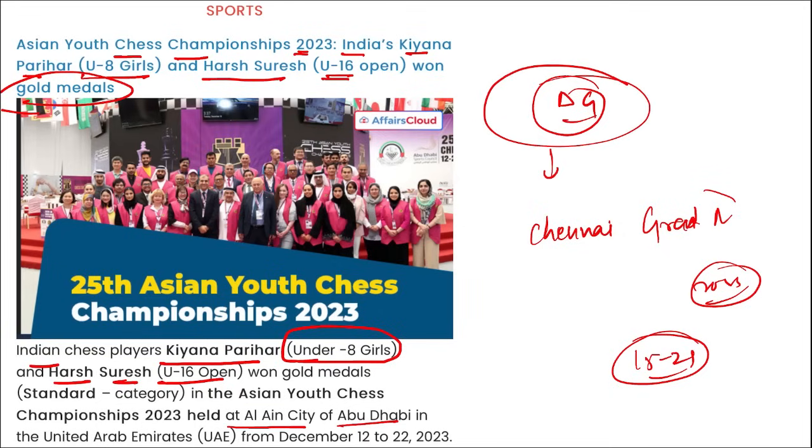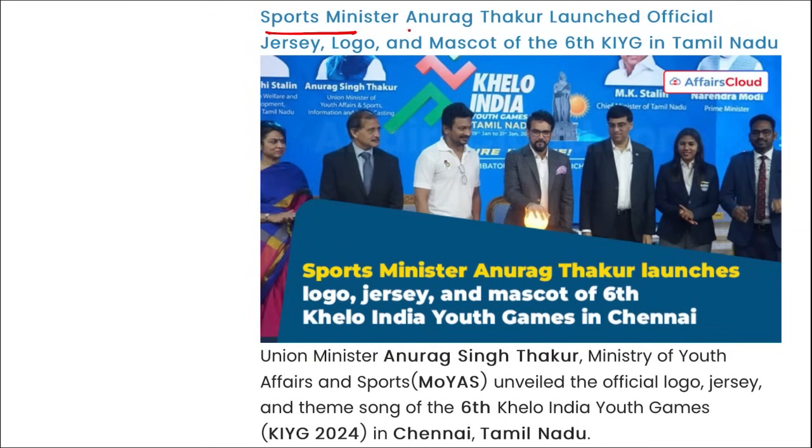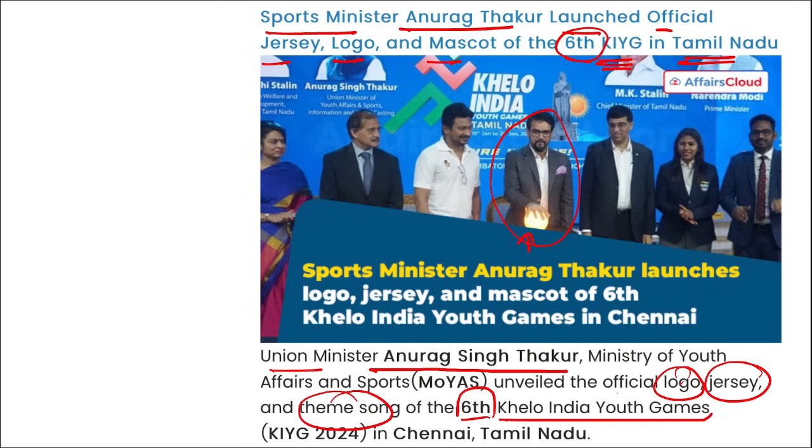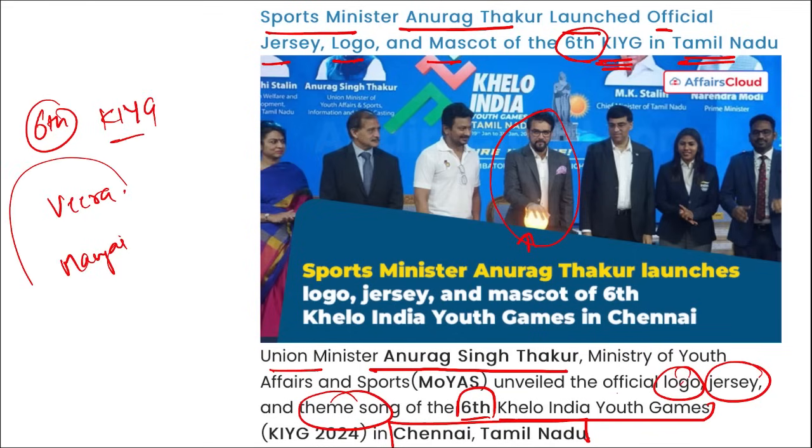Moving on. Next, Sports Minister Anurag Singh Thakur, as you can see him in the picture here, has launched the official jersey, logo and mascot of the 6th Khelo India Youth Games in Tamil Nadu. He has launched the official logo, jersey and theme song of the 6th edition that will be held in Chennai, Tamil Nadu. The mascot of the 6th Khelo India Youth Games was named Veera Mangai, right?